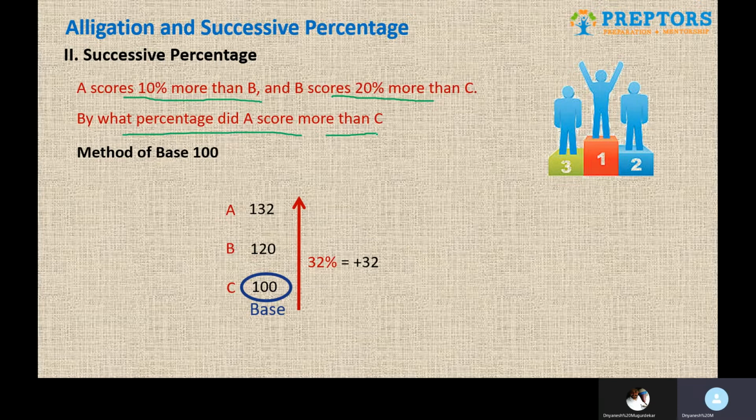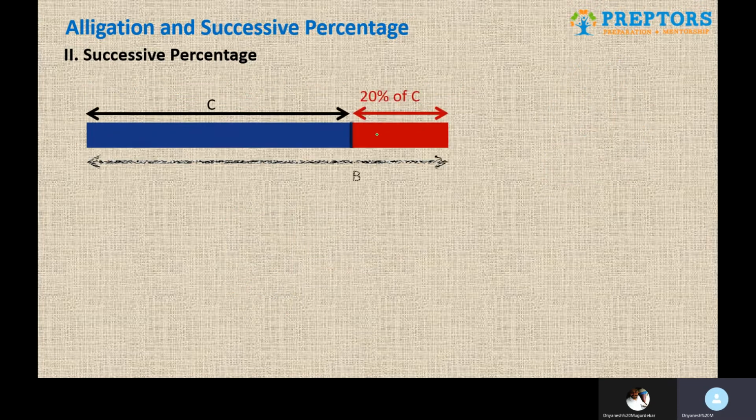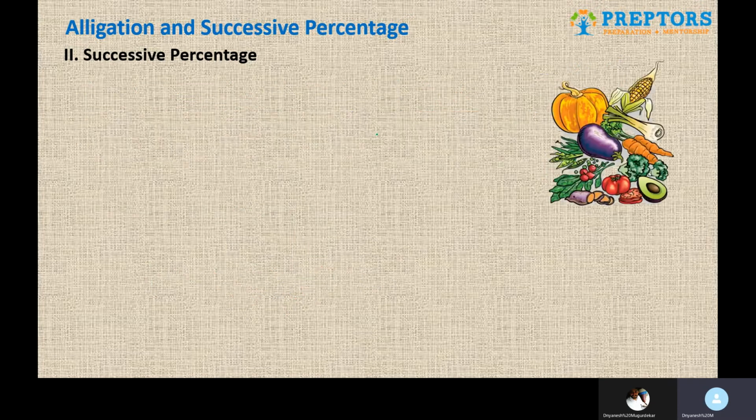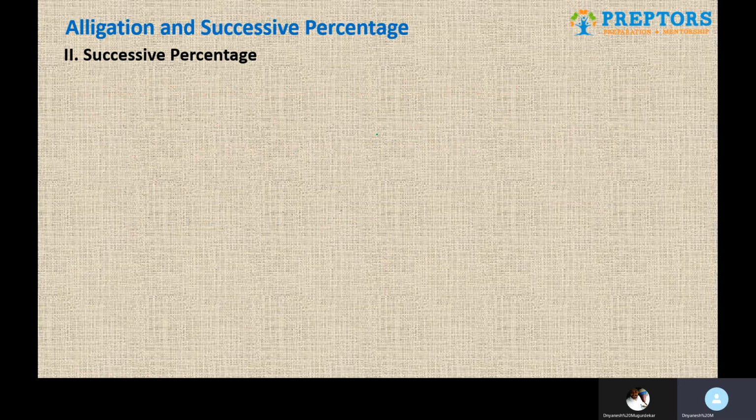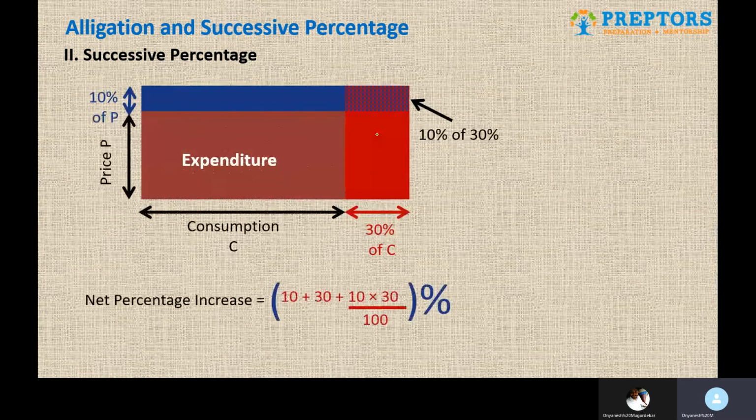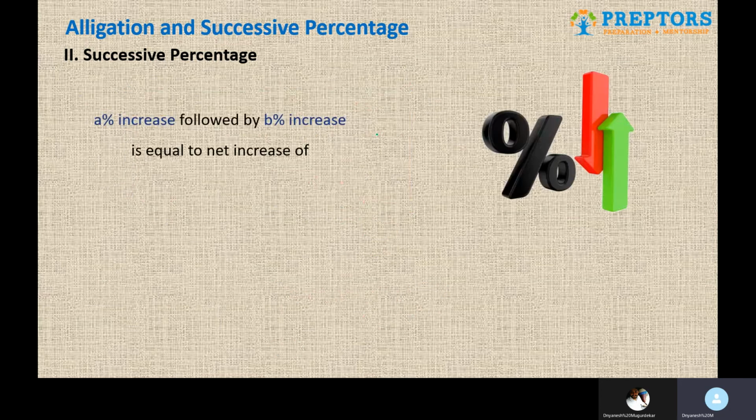The moment you see more than 2 values, or 2 or more percentage values, you should automatically think of successive percentage. First of all, let me tell you the formula, then I'll come back to the application of the formula. The formula is very, very simple and straightforward. And this is the formula.